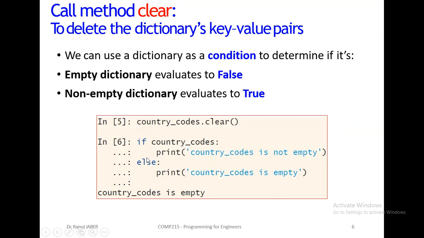So this code will go to the else part and print country codes is empty. So no need to put any condition here. The dictionary itself is a condition. No need to put equal, double equal, less than, or greater than, or anything else. Just write the dictionary name here, and if it is empty it means false, non-empty means true.